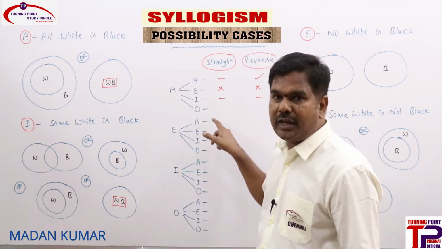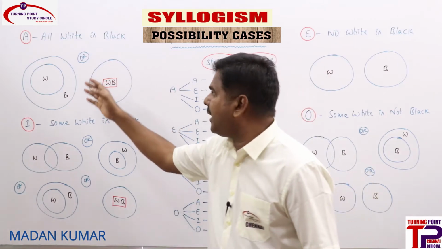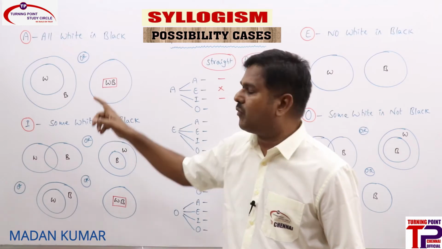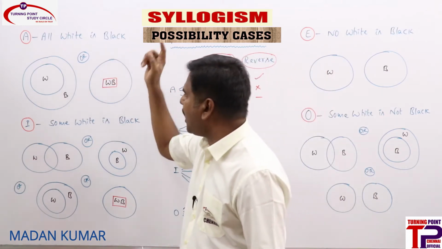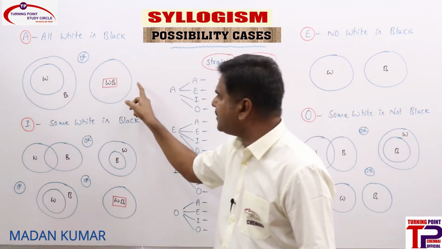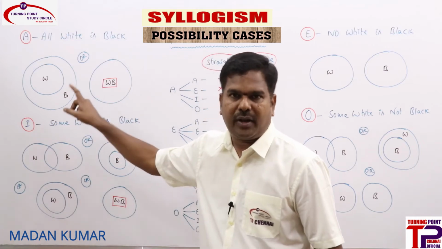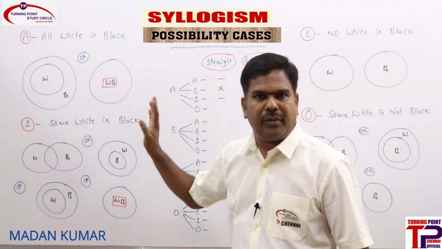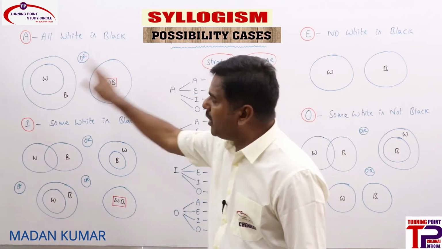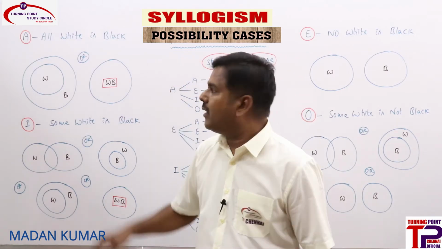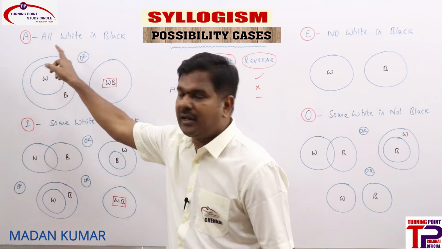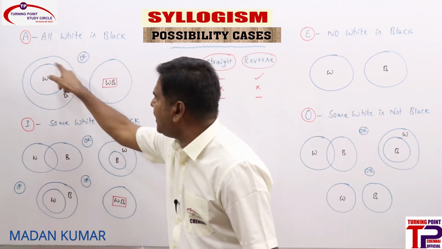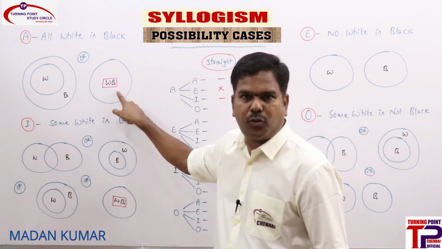Finally, which one we need to check? O statement. O straight. See whether, whenever A statement is there, O straight is a possibility or not. What is O straight? "Some white is not black." Can we say "some white is not black" anywhere? No, right? Because all white is black here, "some white is not black" won't come into the picture. Can we take O reverse? What is O reverse? O reverse means "some black is not white." Is it true? This area it is true here, but it is not true here.